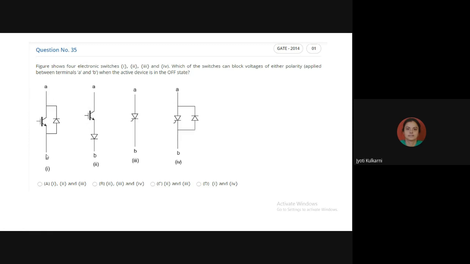Okay. Everybody try to understand. When A will be negative and B is positive, only then I am making all four devices under reverse bias condition. And when my devices are under reverse bias condition, they are in the off state. Under this situation, when the devices are in off state, which device will block the voltage? I want to ask you. What is your guess?